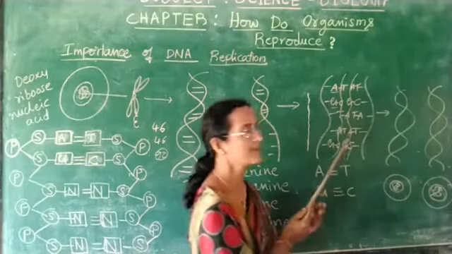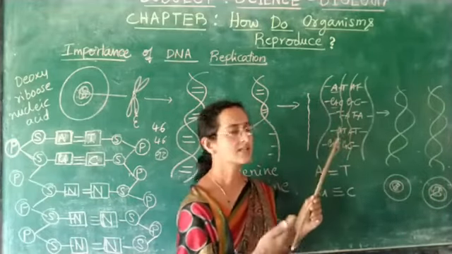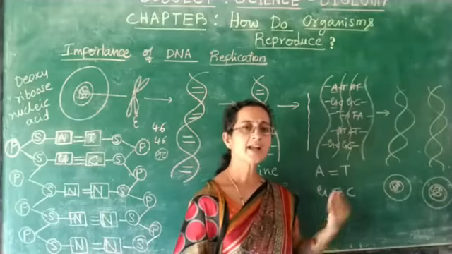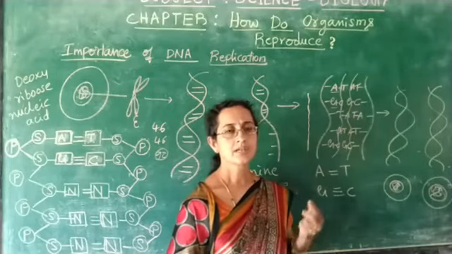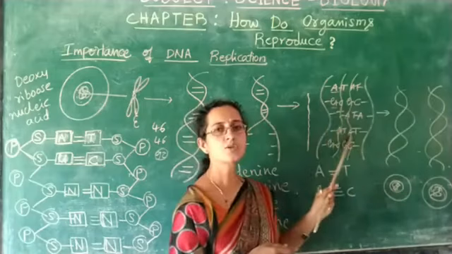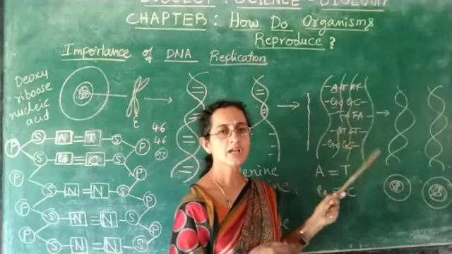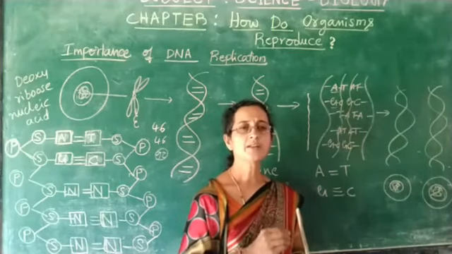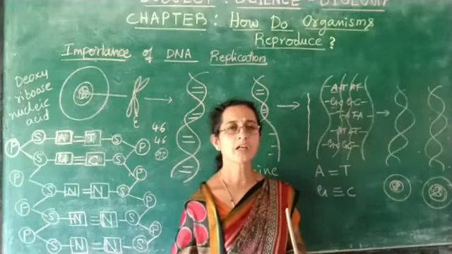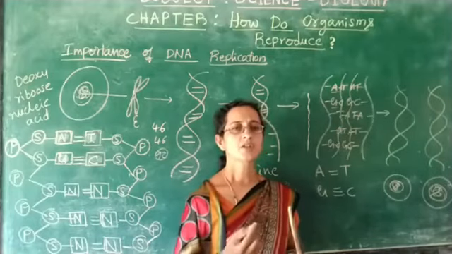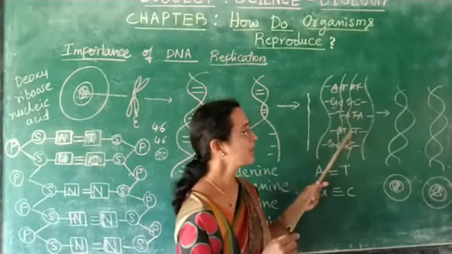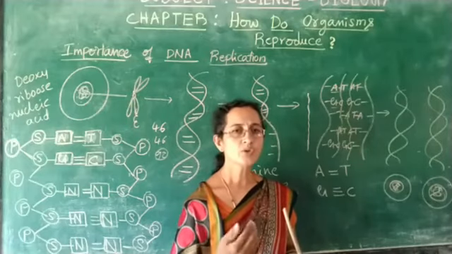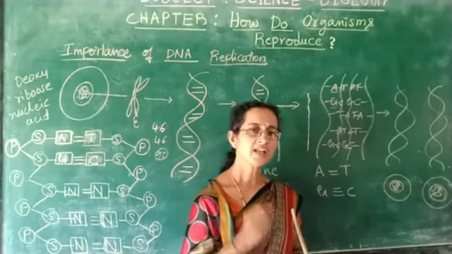These two cells having this DNA which has got duplicated, here these nitrogenous bases may not exactly resemble the parental cell. There may be certain changes in these newly formed nitrogenous bases. So that leads to the variation. Variation means when we compare a parental cell, the daughter cell may not be exactly similar to the parent. During DNA replication, there may be some slight changes which make the new organism born having some new characters in them. So this is very essential.